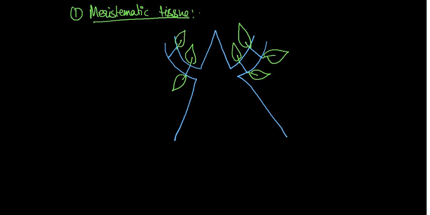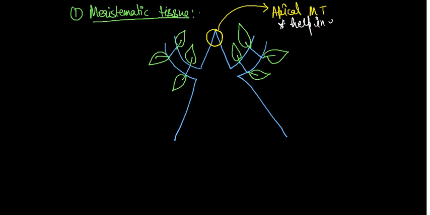Okay, so the tissue which was present in this region, which helps in the elongation, the meristematic tissue which was present here, that is called as apical meristematic tissue. The function of apical meristematic tissue is very simple. It helps in elongation of plant.